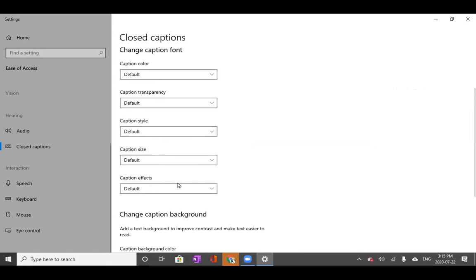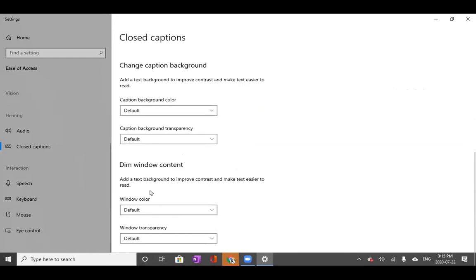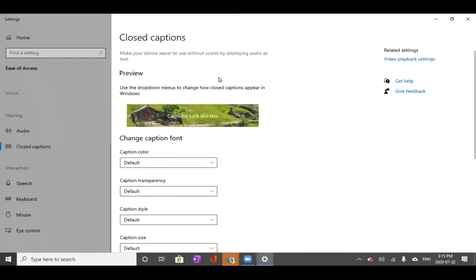So you're really able to change it, because sometimes that's not as individualizable in things like YouTube and Netflix. So if it's also hard for you to see small closed captions, this is a great option to set up.